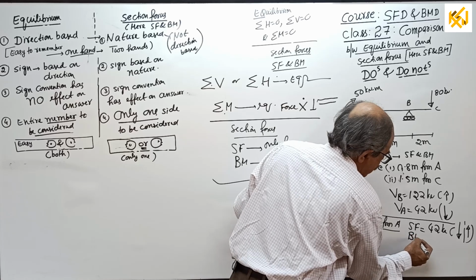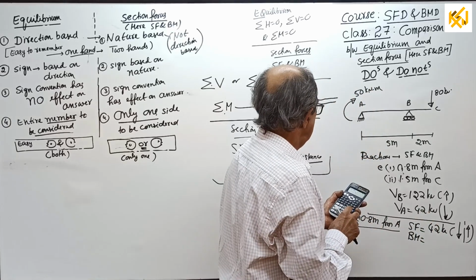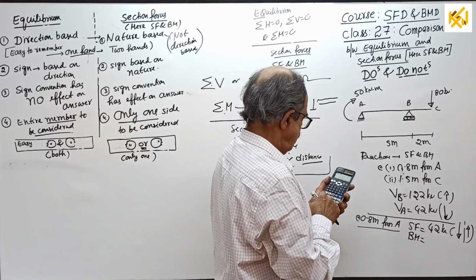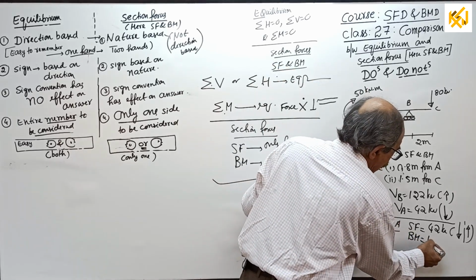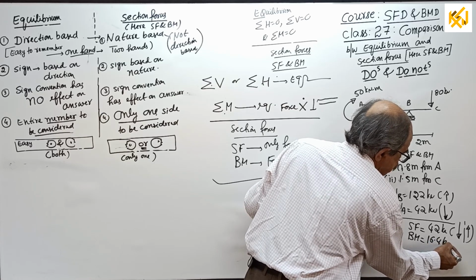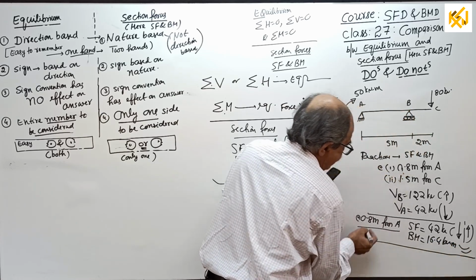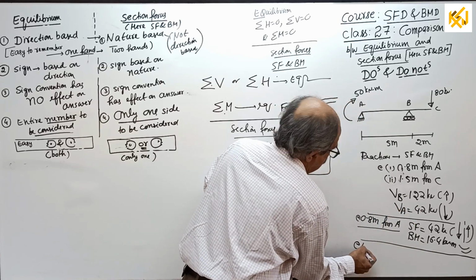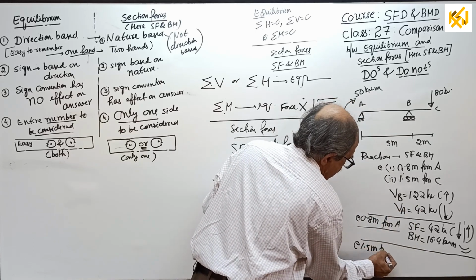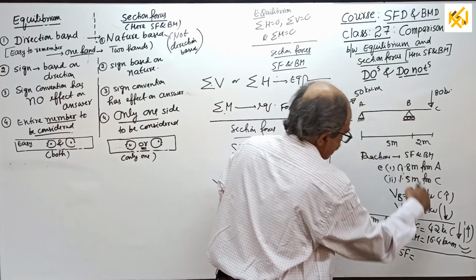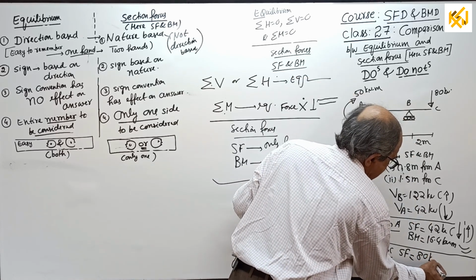And your bending moment will come 16.4 kilonewton meter, sagging. See, sagging will come. Then at 1.5 meter from C, your shear force will come 80 kilonewton.